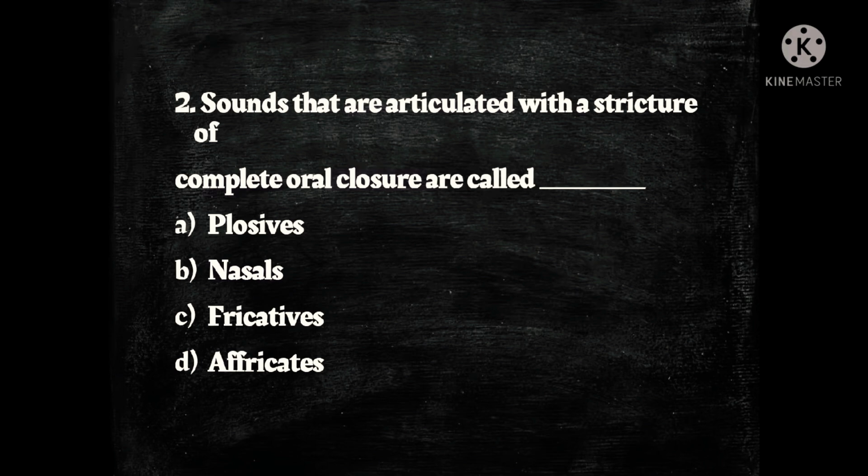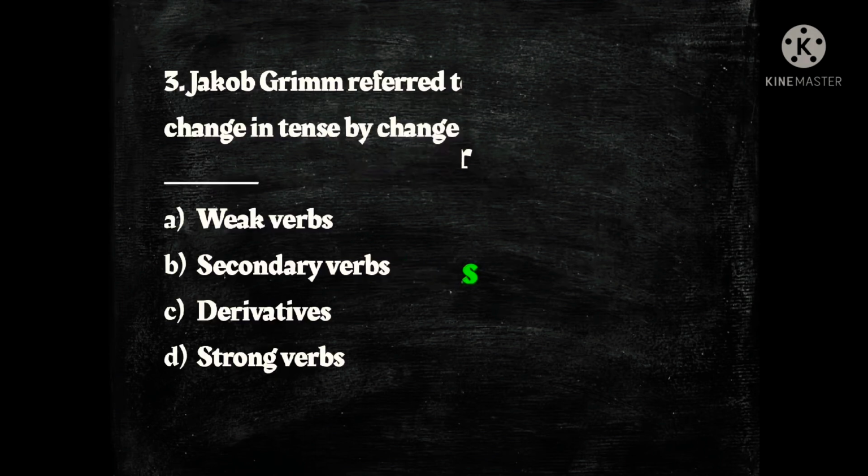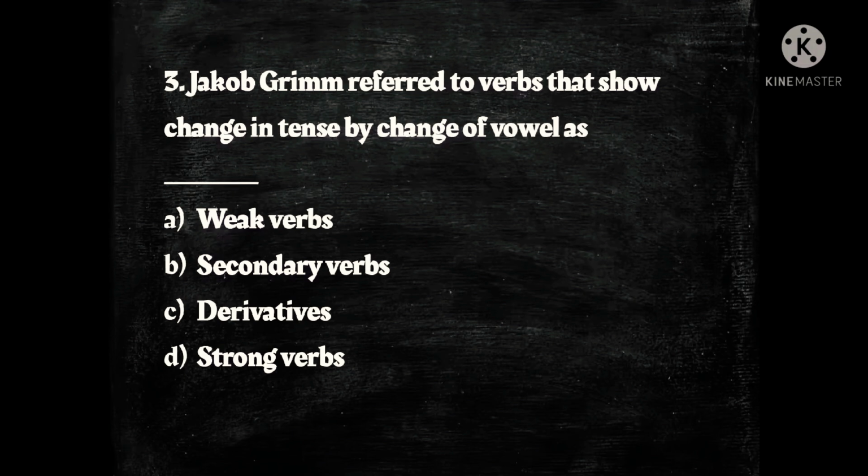Next question, sounds that are articulated with the stricture of complete oral closure are called dash. The options are A. plosives, B. nasals, C. fricatives and D. affricates, and the answer is B. nasals. Next question, Jacob Grimm referred to verbs that show change in tense by change of vowel as dash.